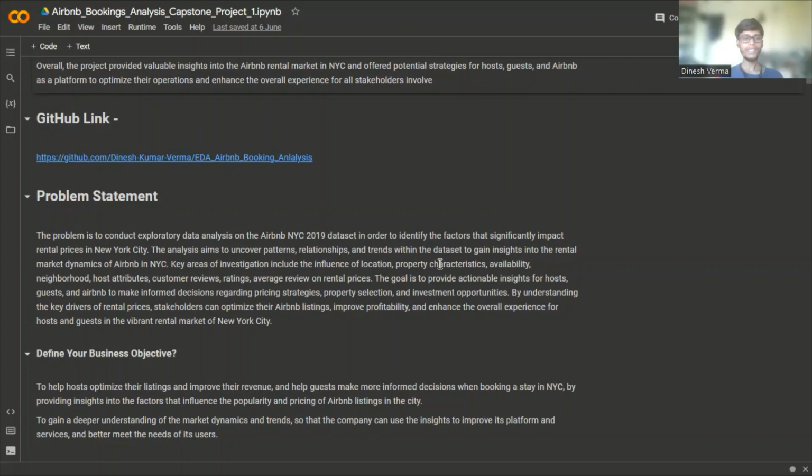By understanding the key drivers of rental prices, stakeholders can optimize their Airbnb listings, improve profitability, and enhance the overall experience for guests and hosts in the vibrant rental market of New York City.